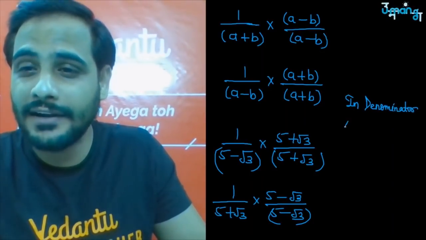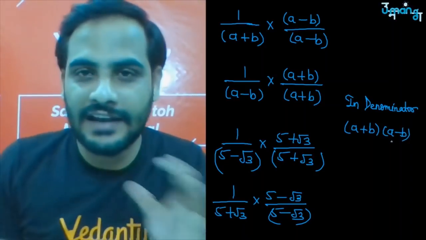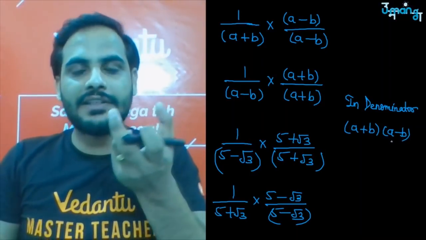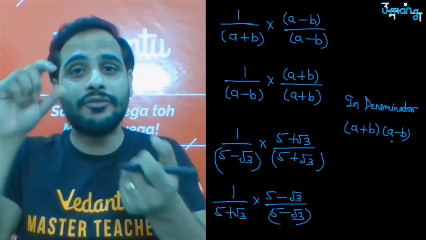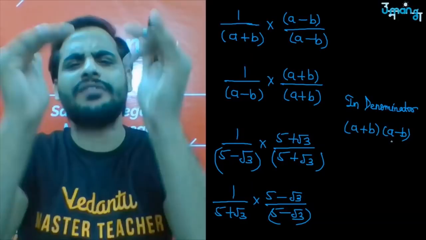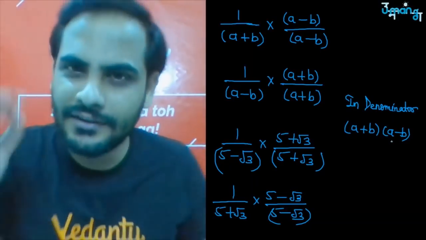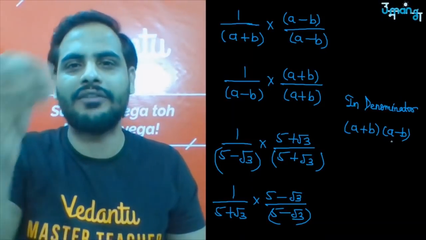In the denominator, what form should you get? A plus b into a minus b. So these will be your rationalization factors. For a plus b, the rationalization factor is a minus b. For a minus b, the rationalization factor is a plus b. As simple as that. Once you have done this, just go on with your calculations and you will get your answer. Trust me, it is that easy if you have understood this part.